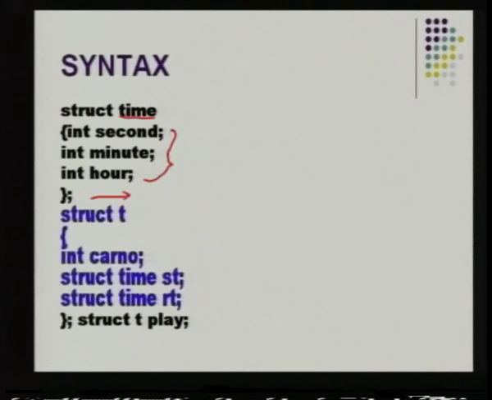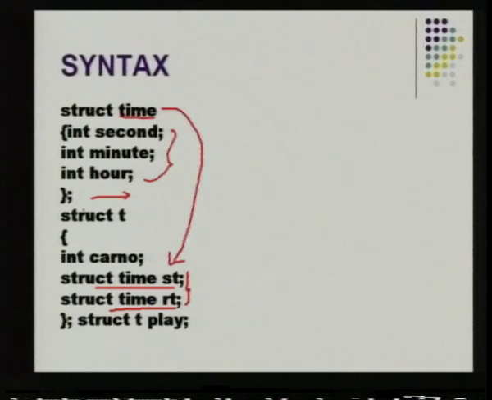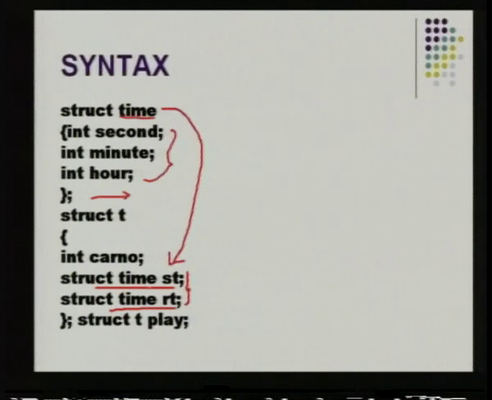Now the next struct, if you see, is struct T, where T is the tag. You have one variable of type integer, and here you are declaring struct time st and struct time rt. So the two variables for the structure time are being declared inside another structure. This is how you understand the concept of nested structures. When you declare a structure but do not declare its variables outside, the variables for that structure are defined inside another structure. So this is how time becomes a nested structure. It is nested inside another structure T.